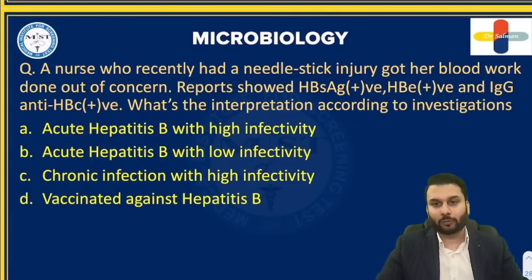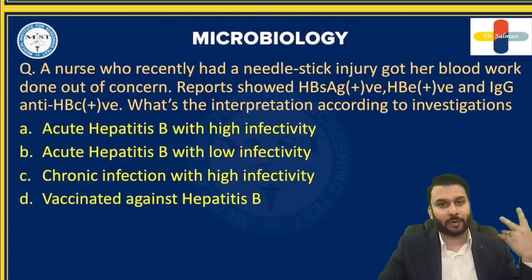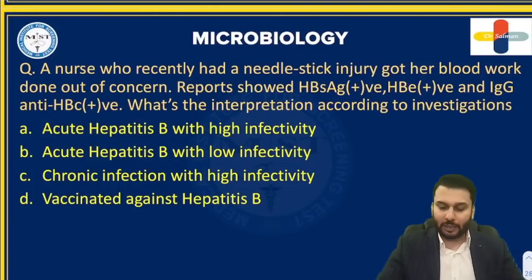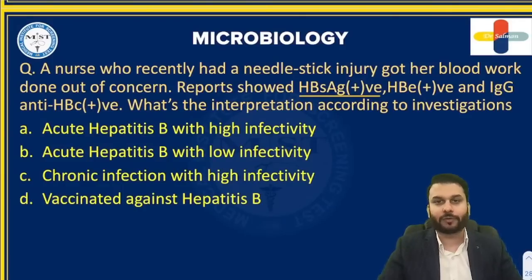All right. Now, the point is, if she is already having IgG, recently she might have got injured, but maybe she got injured before also. Needle prick injury might have happened before. So I am going to trust the report, not what she's saying about getting injured recently. If HBs antigen is positive, you all know, we conclude the patient is having hepatitis B.